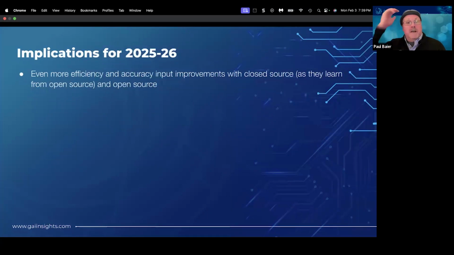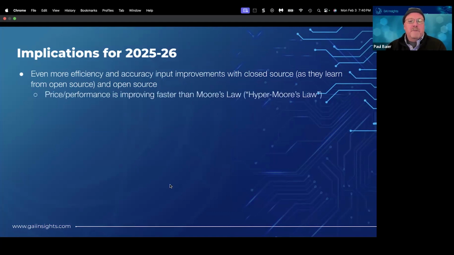What are the implications? Fabulous for the rest of us. We expect more efficiency and accuracy in inputs. Already, we've seen massive reductions in price, or talk about price cuts, from the major closed providers. On an AMA on Friday, even Sam Altman was wondering if they should make some of their models free to everybody. Price performance is improving faster than Moore's law, almost hyper Moore's law.